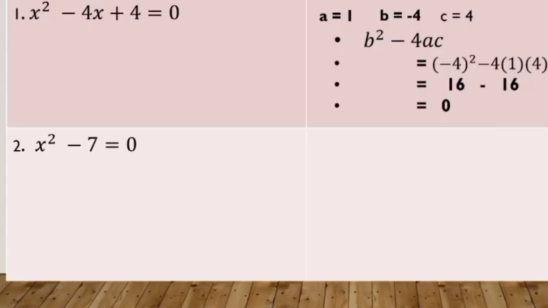Okay, example number 2, x squared minus 7 equals 0. A is equal to 1. So, kung mapapansin ninyo, wala tayong linear term. So, B is equal to 0. And then, C is equal to negative 7.